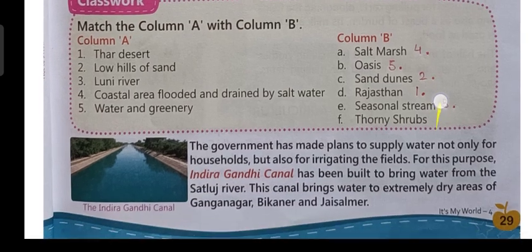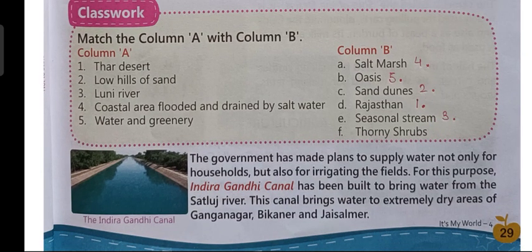Now, let us read the last paragraph. The government has made plans to supply water not only for households but for irrigating the fields. For this purpose, Indira Gandhi Canal has been built to bring water from Satluj River. This canal brings water to extremely dry areas of Ganganagar, Bikaner, and Jaisalmer.